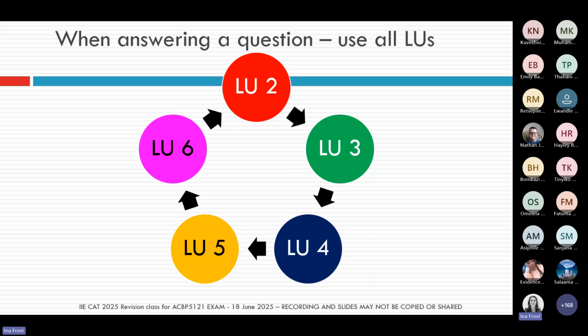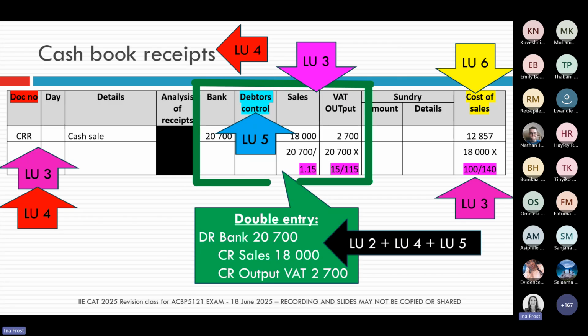So when you look at a learning unit 1 through to 6 question, you mustn't look at the question and just say, okay, I'm only going to use my learning unit 4 knowledge for this question, or I'm only going to use my learning unit 6 knowledge. You must open up your mind and say, hang on, did I also think, is there maybe VAT in this question? Did I also think what's the double entry in this question? Did I also think what other journals could be in this question? So make sure that you're drawing from your knowledge from all the different learning units. And what do I mean by that exactly?